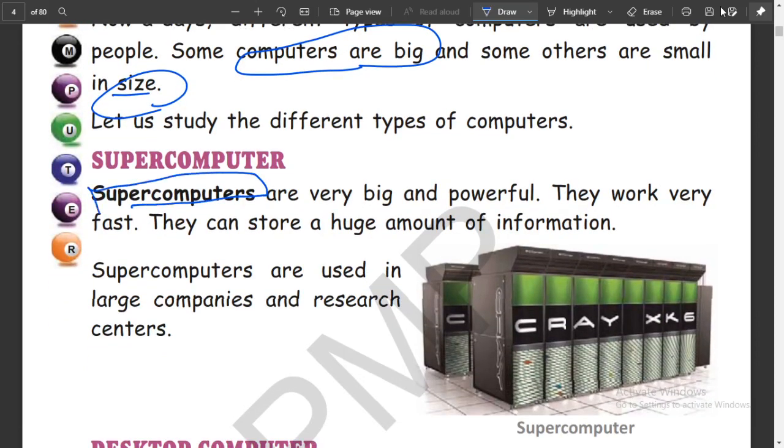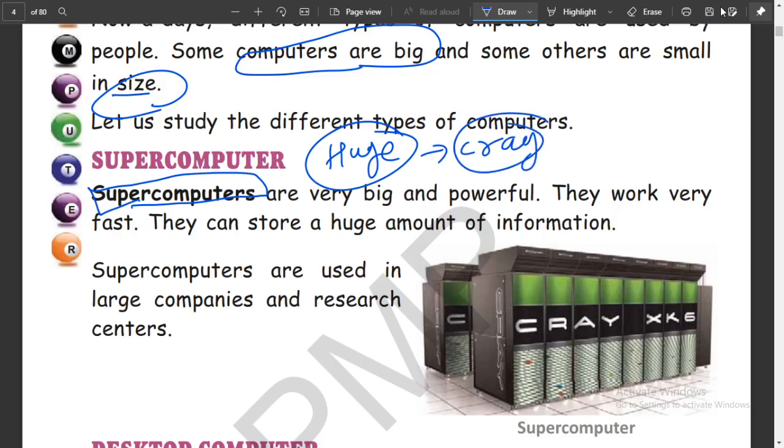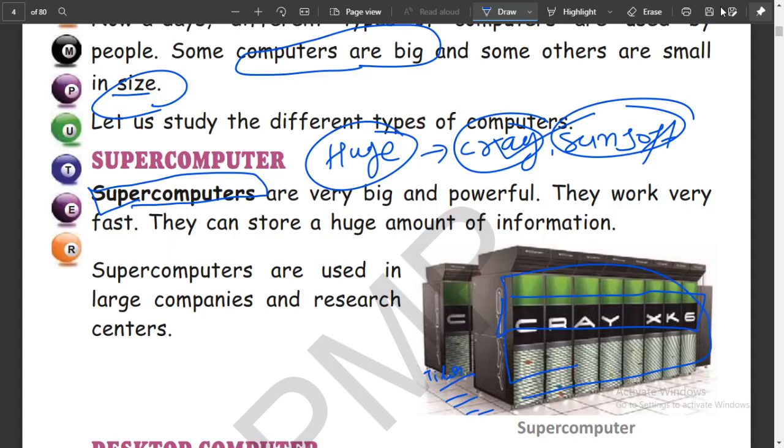Supercomputers are very big, huge. Cray, Sunsoft, and other companies work with supercomputers, like the Cray XK6. As you can see, there are many tiles, and in these tiles the system is placed. The system is about the size of a room in your home.